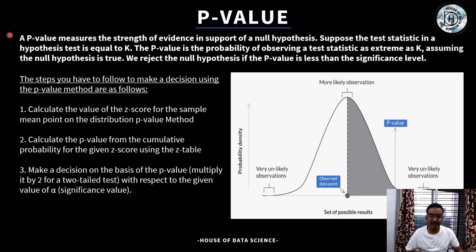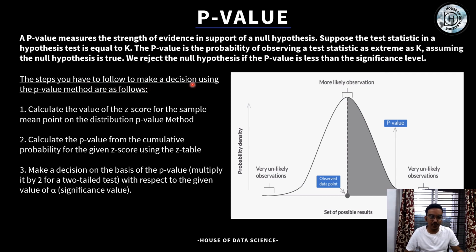Next is the p-value. It is a parameter or a mathematical value which is very important to say whether your null hypothesis was correct or not. So the p-value measures the strength of evidence that supports a null hypothesis. Suppose a test statistic in a hypothesis is equal to k. The p-value is the probability of observing a test statistic as extreme as k, assuming the null hypothesis is true. We reject the null hypothesis if the p-value is less than the significance level. So if the p-value is more than the significance level, then we fail to reject the null hypothesis. But if it is less than the significance level, we reject the null hypothesis.